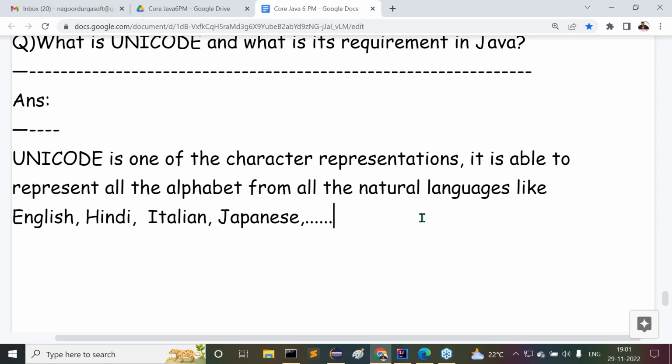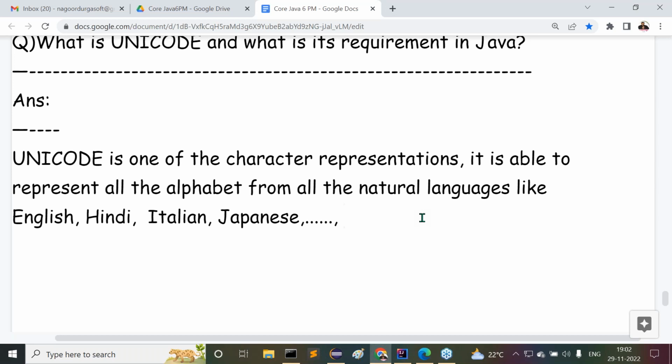That means all the letters from all the natural languages: English alphabets A, B, C, D, Hindi, Sanskrit, Telugu, Kannada, Marathi, all the types of languages. All characters are represented in this Unicode scale.